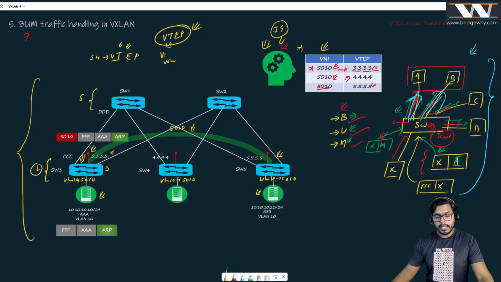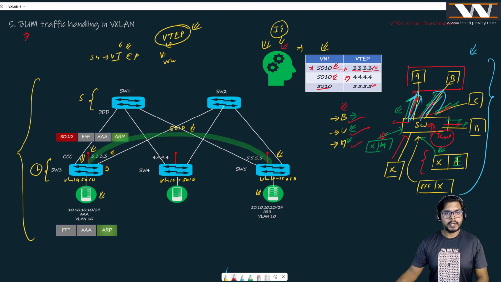Interesting. Now, let's move to the ARP packet, right? You all know the address resolution packet, till now we have discussed one thing, right? And Mr. Rahul and everybody is saying that it is a VXLAN tunnel endpoint, and thank you so much, Mr. Rahul. It's a VXLAN tunnel endpoint, okay?